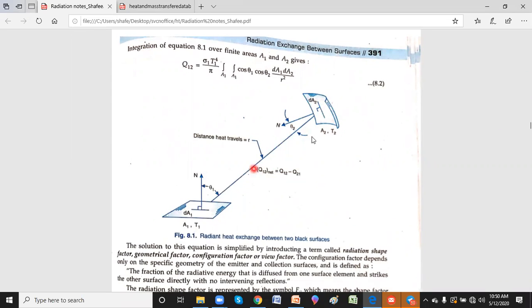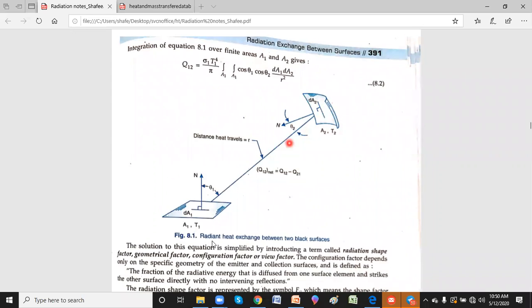That fraction falling from 1 to 2 is called F12, where F is the fraction of radiation directly falling from 1 to 2. If I say F21, it is the fraction of radiation falling from 2 to 1 directly.